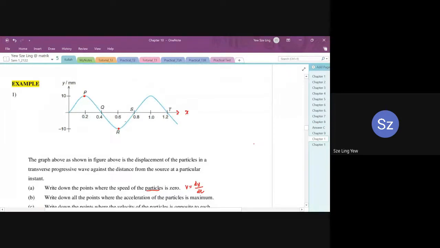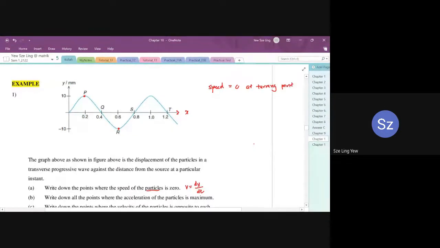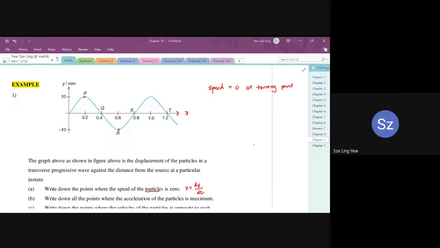Speed is 0 at the turning point, because when the object reaches its highest position, it stops for a moment before it changes direction. So question A, the answer is P and R.